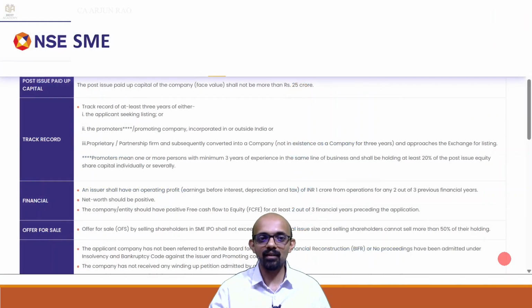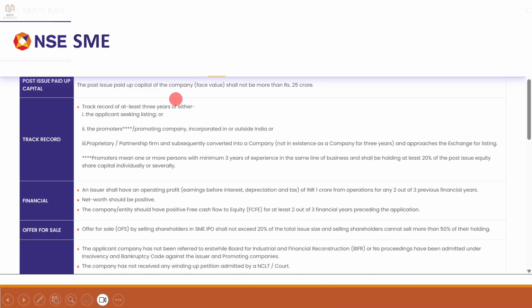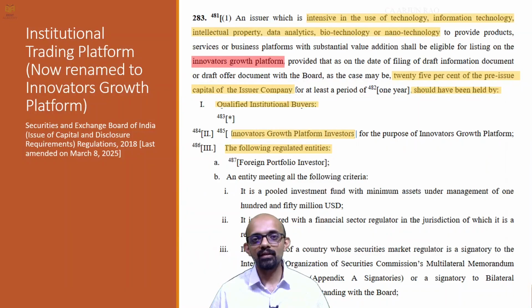Similar criteria are there for the SME platform of the National Stock Exchange also. So post issue capital not more than 25 crores, and then a track record of at least 3 years, then operating profit minimum rupees 1 crore, and so on. Next, briefly let's discuss what kind of companies can be listed on the Innovators Growth Platform. In the Ind AS notification, still the words institutional trading platform are used.